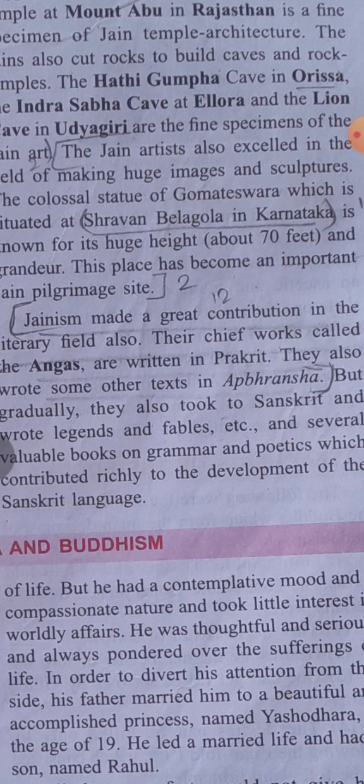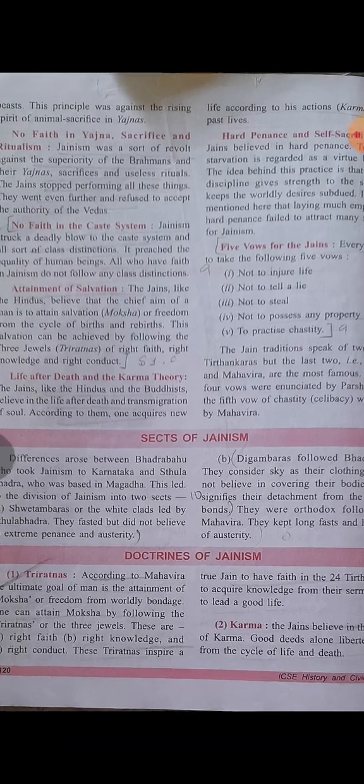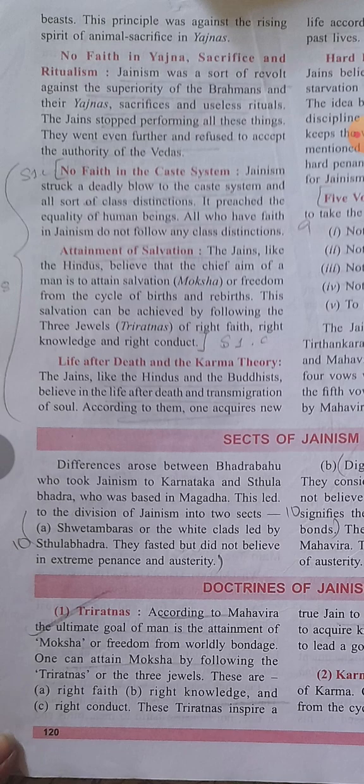So let's come to the doctrines of Jainism. Doctrines of Jainism: three Ratnas. According to Mahavira, the ultimate goal of man is the attainment of moksha, or freedom from worldly bondage. Now, how to get this moksha? That is by following the three Ratnas or the three jewels, that is right faith, right knowledge and right conduct.